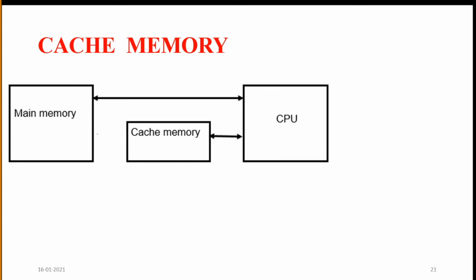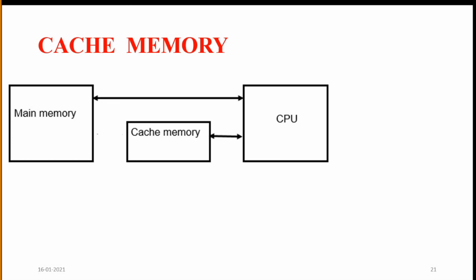If that word is available in cache memory, the CPU accesses that word and executes it.